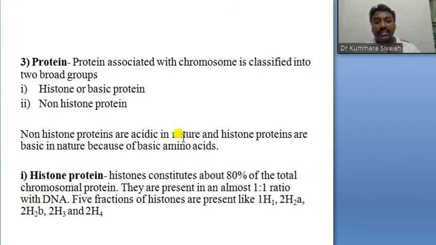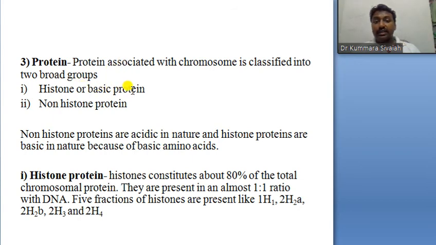Non-histone proteins are acidic in nature, and histone proteins are basic in nature because they have basic amino acids. The histones constitute 80% of the total chromosomal protein.